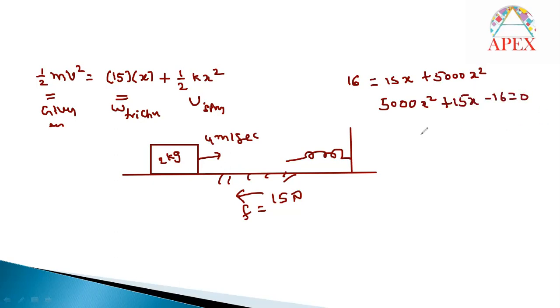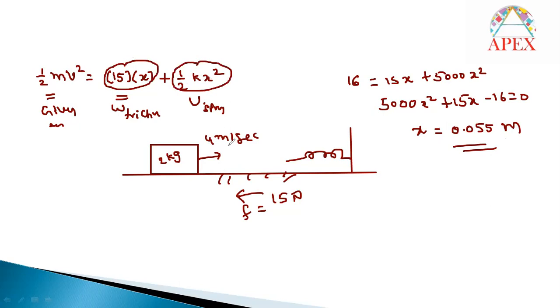This is a quadratic equation. If we solve this equation using minus b plus or minus root over b square minus 4ac by 2a, it will take some more time to calculate. Then x will be 0.055 meters. That is the value of x you will get if you solve this equation. If you substitute this x value, you get the work done against friction and the work done against spring force.